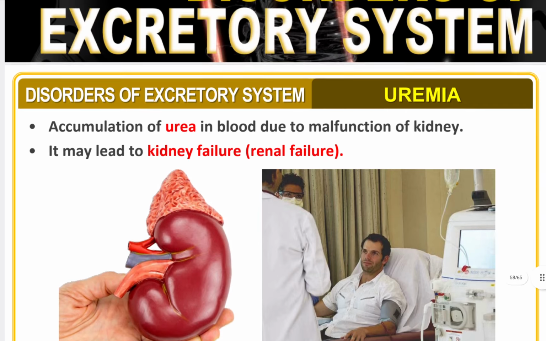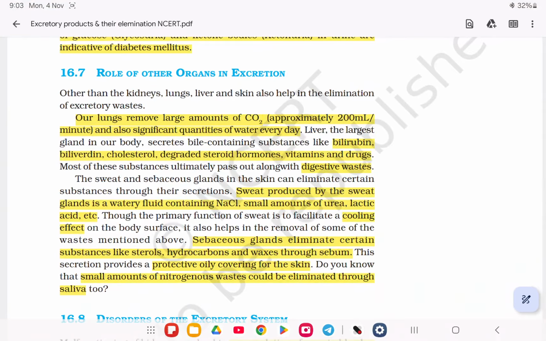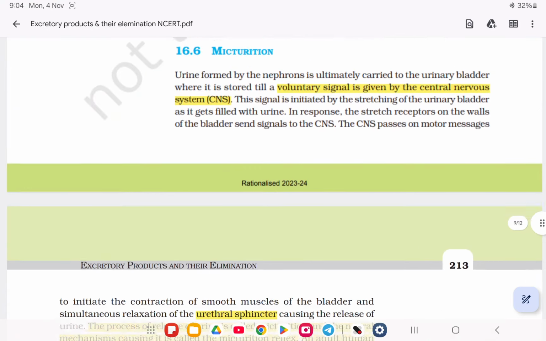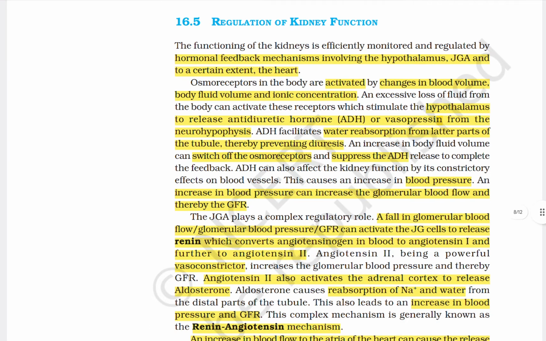Next, disorders of the excretory system. Let's see what your NCERT says. Role of organs goes through this, and then here the term, how it occurs, how the ADH hormone or vasopressin from the neurohypophysis facilitates water reabsorption from the later part of the tubule, thereby preventing diuresis.